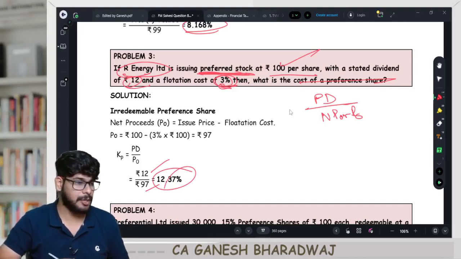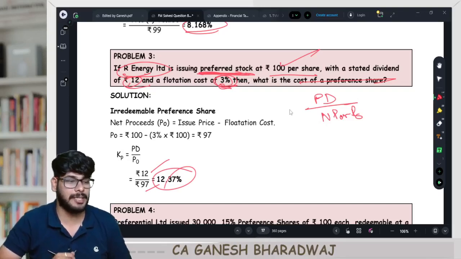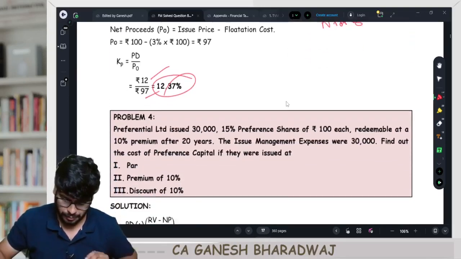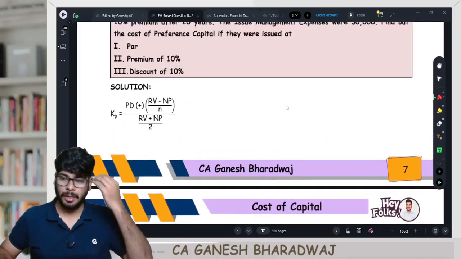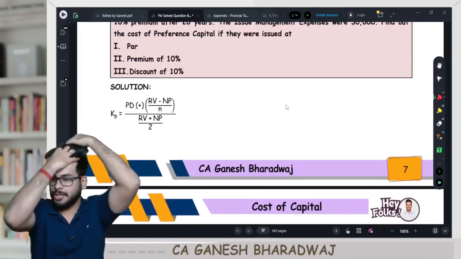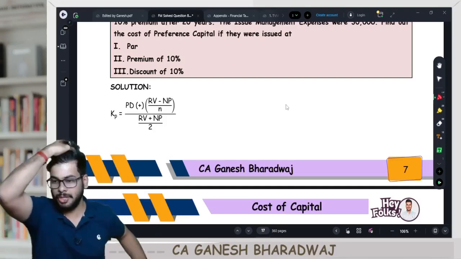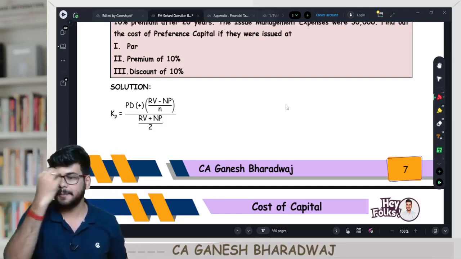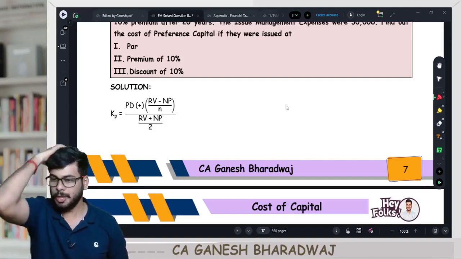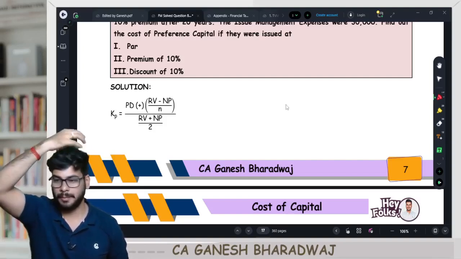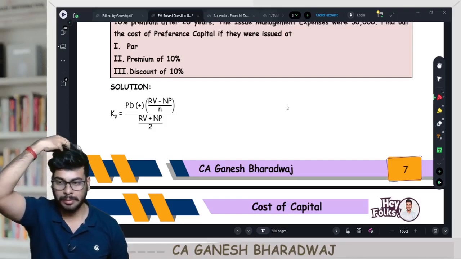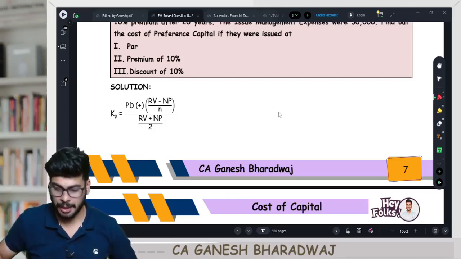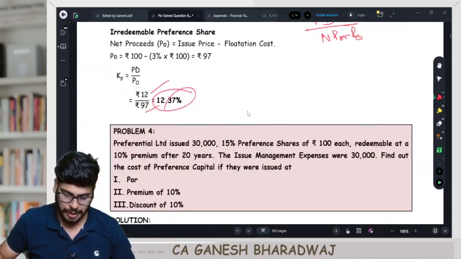Give all the cross-referencing: question number 3, page number and all that. Write down: cost of irredeemable preference shares, hyphen, direct. Done. Shall we move on to the next question, guys? Quick. We don't have time to waste. Done. Let's move on to the next one. Take the next question, number 4.